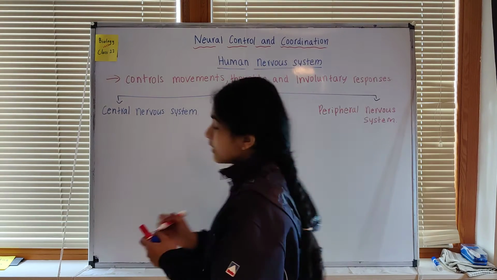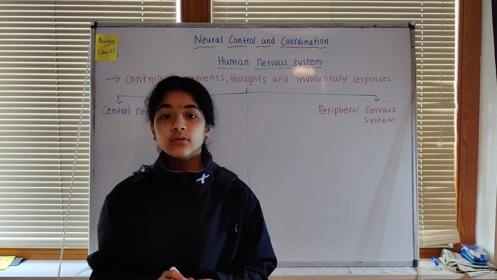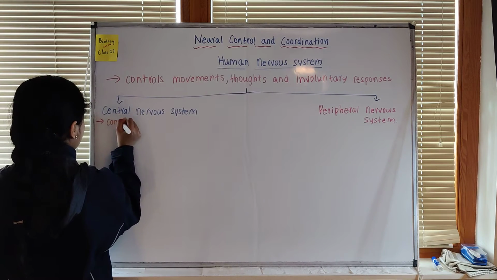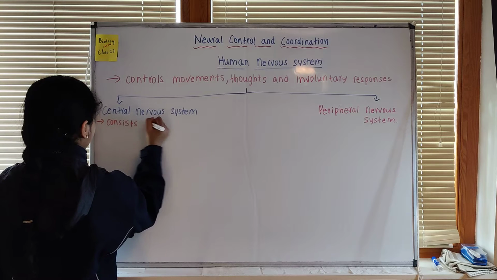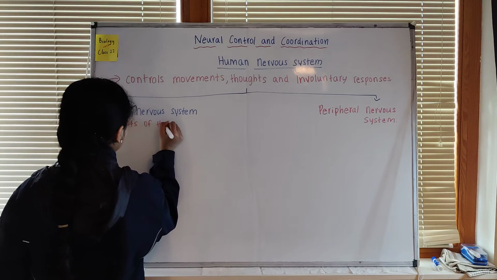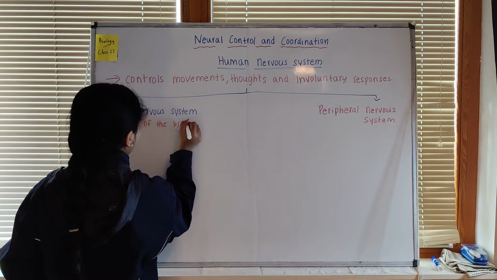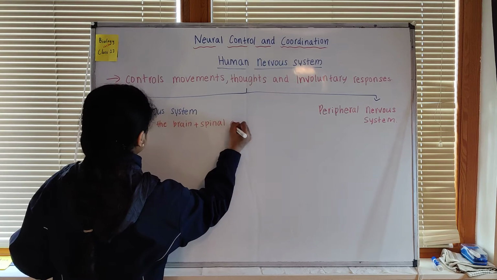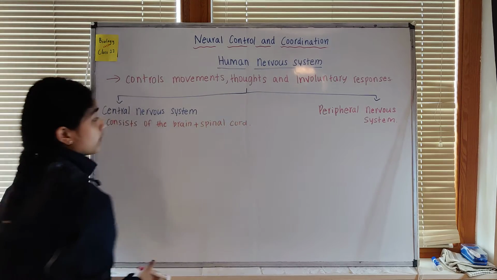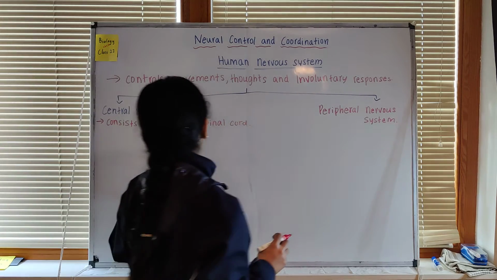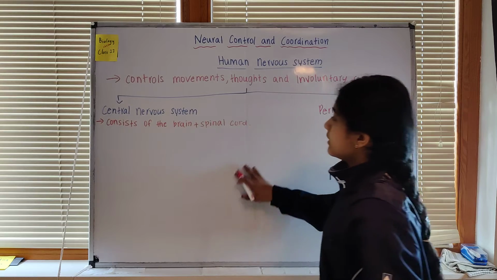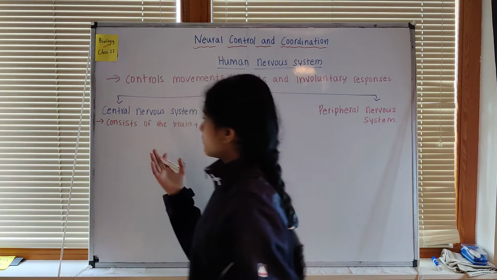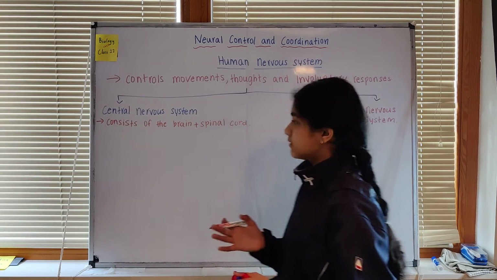The central nervous system consists of the brain and spinal cord. So this consists of the human brain and the spinal cord. The spinal cord arises from the brain stem, which is near the medulla oblongata. These are the main parts which make up the central nervous system.